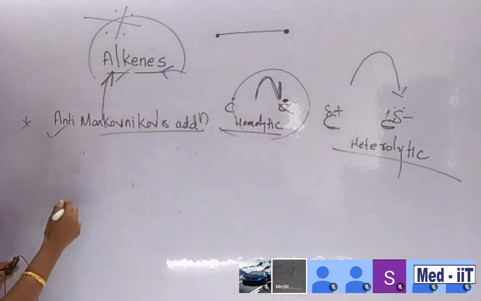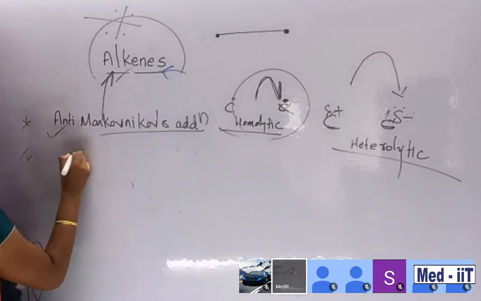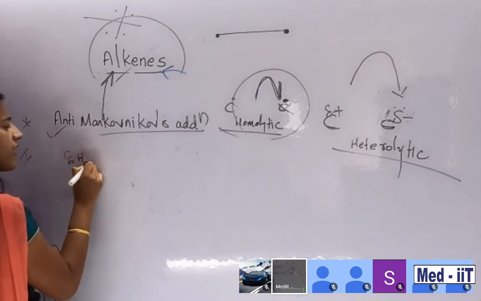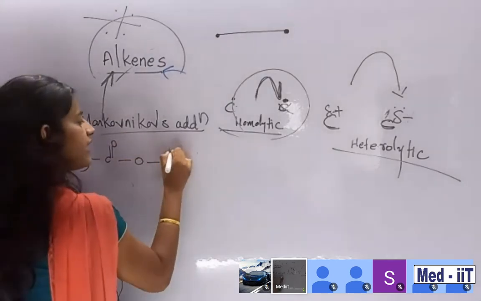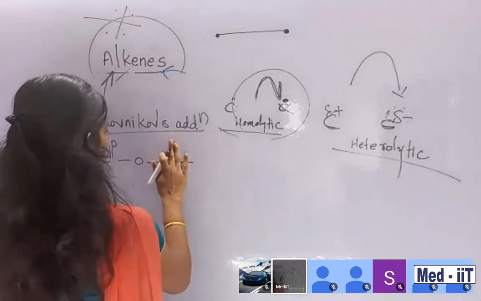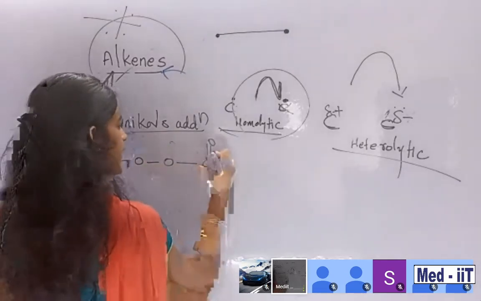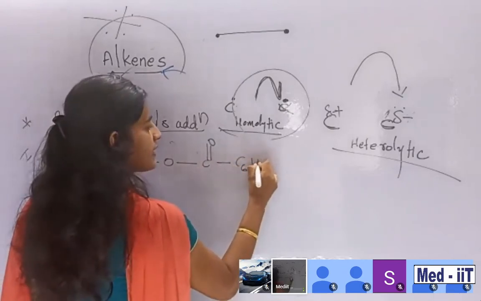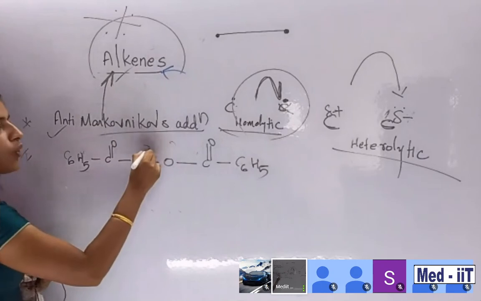Anti-Markovnikov addition. In the first step, benzoyl peroxide, C6H5 C double bond O, C double bond O, with one more oxygen as a peroxide, 2 oxygens there, right? C double bond O, C6H5. This first one is going to undergo homolytic cleavage.